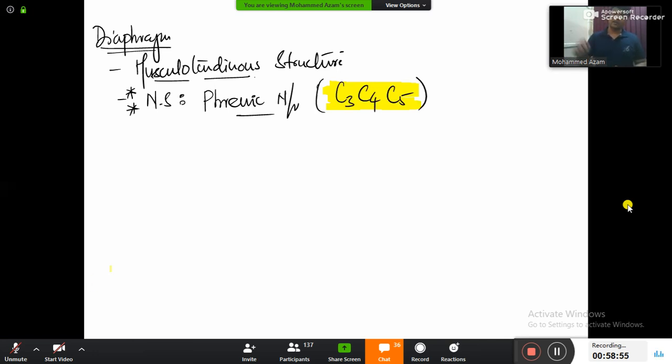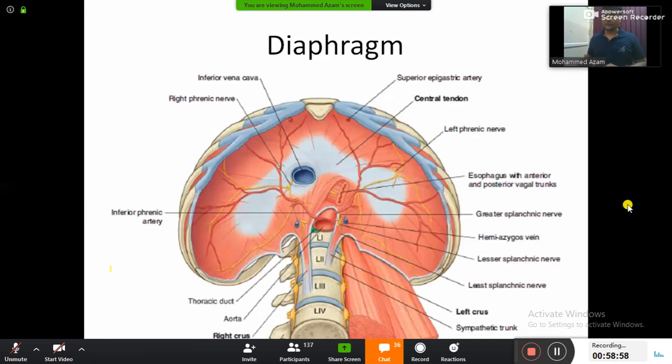And now, my dear friends, look at this diagram of diaphragm. Diaphragm will have muscles, and then there will be a central tendon. And now it has three major openings. Number one, opening for inferior vena cava, coming from below. Number two, opening for esophagus, coming from above. Number three, aorta coming from above, and then there will be the aortic opening. So, vena cava opening, esophageal opening and aortic opening.